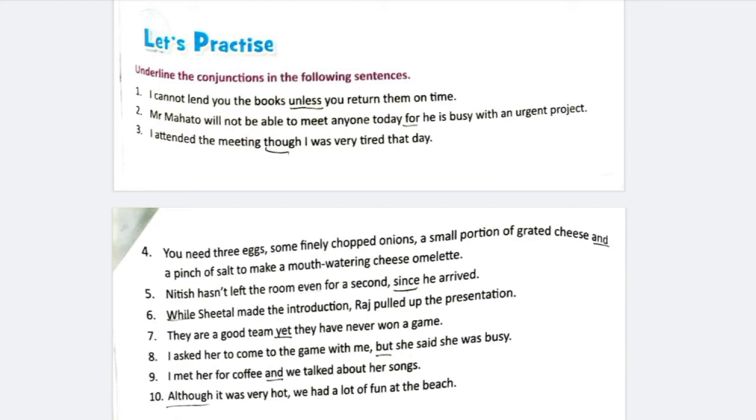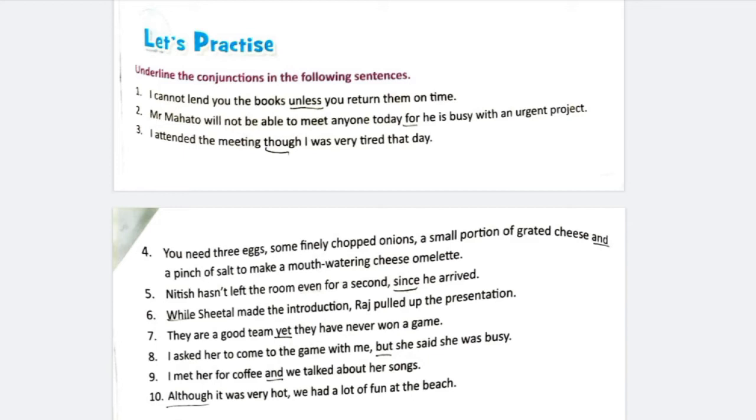In sentence 5, Nitin hasn't left the room even for a second since he arrived. Two sentences are joined with since, so since is the conjunction. Number 6 sentence, while Sheetal made the introduction, Raj pulled up the presentation. So, while is the joining word and while is the conjunction. They are a good team, yet they have never won a game. Yet is the conjunction here.